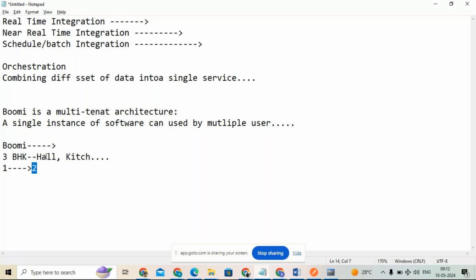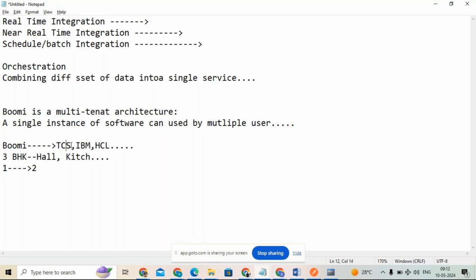Yes or no? Same way, for example TCS is working on the same software, IBM is also using the same software, HCL is also using the same software. TCS has its own data, its own security, its own boundaries, and IBM also has its own boundaries, even though they are all using Boomi software. They work in their individual accounts, with their individual permissions and their individual boundaries.